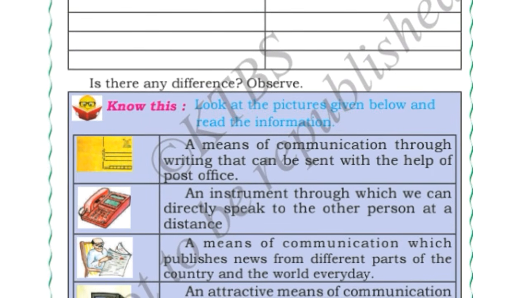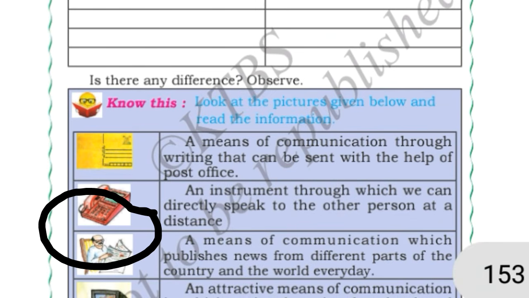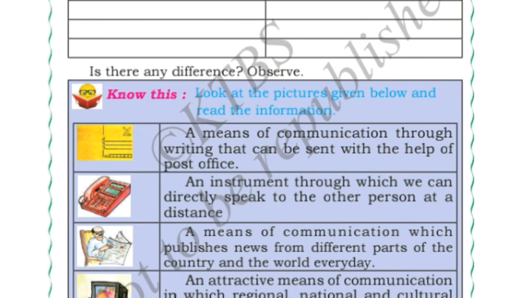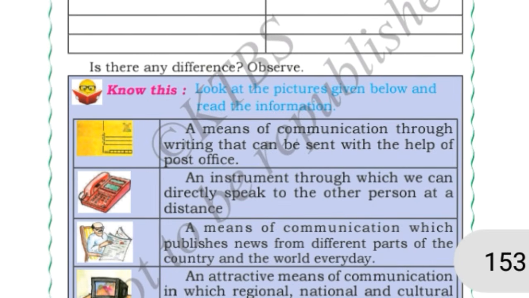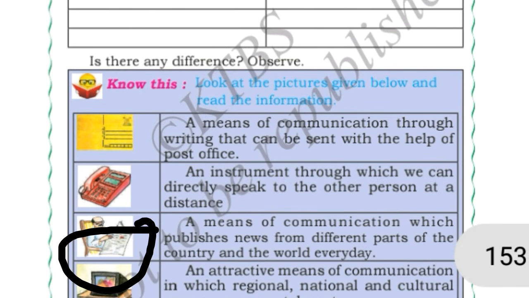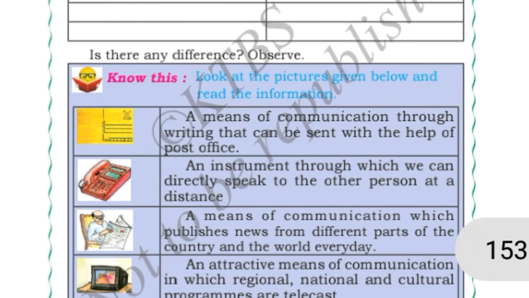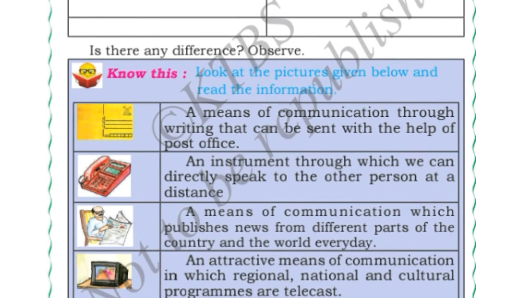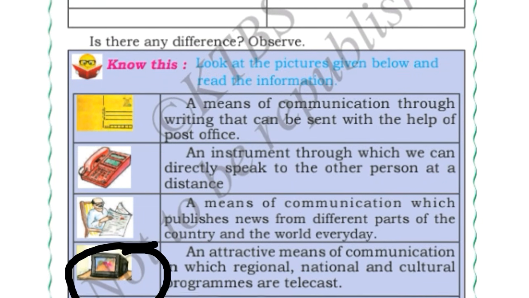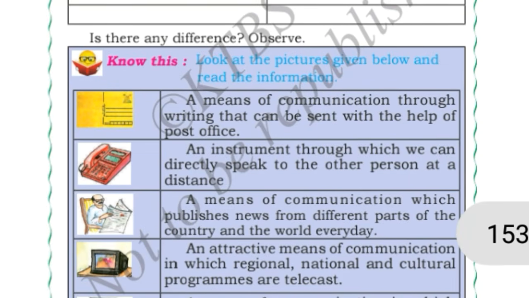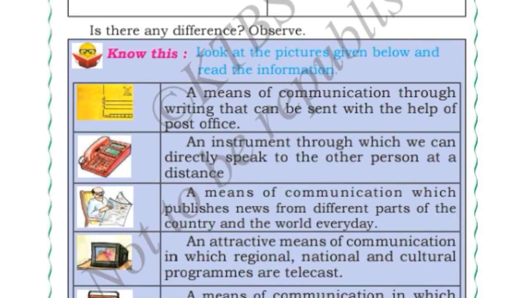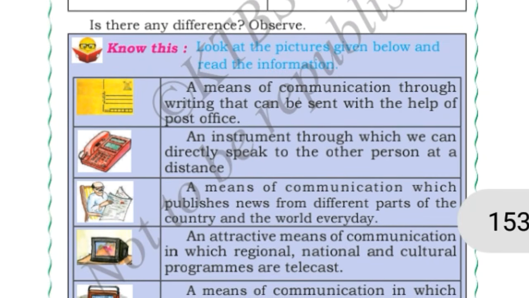and around our world. Next, television, an attractive means of communication in which regional, national and cultural programs are telecast. Radio, a means of communication in which regional, national and international news can be heard. Okay, from radio we can only hear, we cannot see. Next, computer, a wonderful means of communication used to get and send any information of the world within a very short time. By using the internet, by using the email, we can send any information around the world.